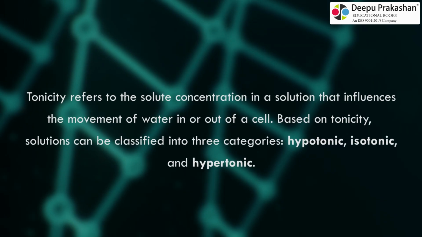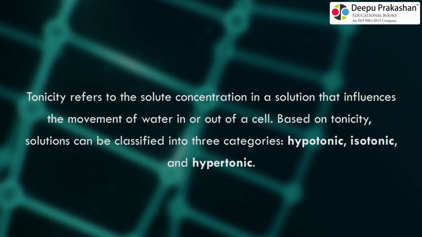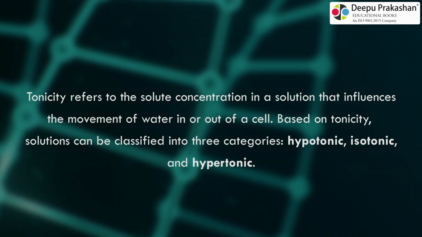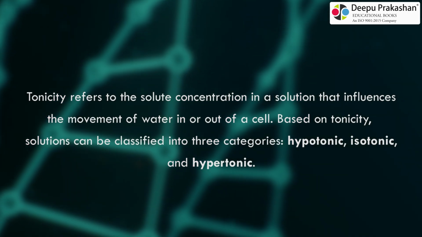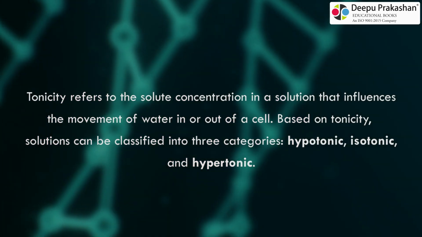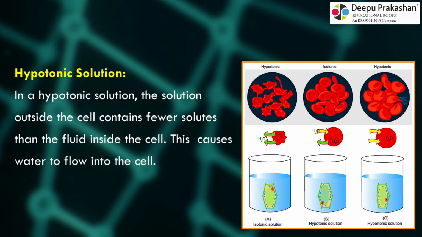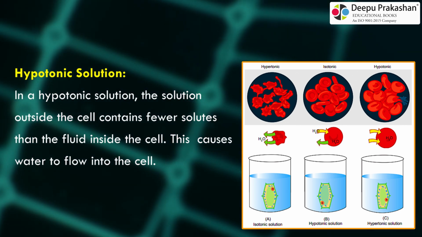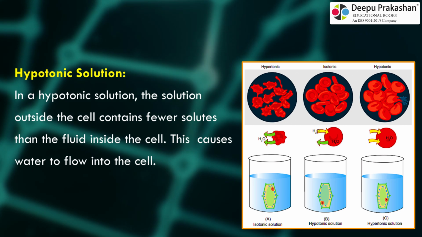Tonicity. Tonicity refers to the solute concentration in a solution that influences the movement of water in or out of a cell. Based on tonicity, solutions can be classified into three categories: hypotonic, isotonic, and hypertonic. Hypotonic solution. In a hypotonic solution, the solution outside the cell contains fewer solutes than the fluid inside the cell. This causes water to flow into the cell.